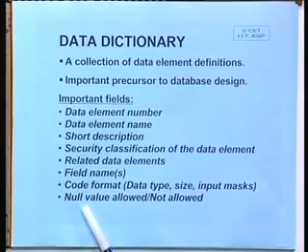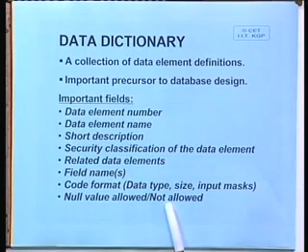Then a code format. Format means the data type. For customer name we may say it is a string type. What should be its size? Sometimes we can give a size of 40 or 100 or even more. If you want to keep just a short name, 25 is enough, but for a long name, not really too big, we usually take 40, and if you think it could be really big, then you can take 100. These are the usual ways people take.